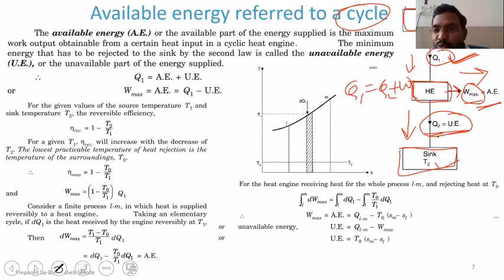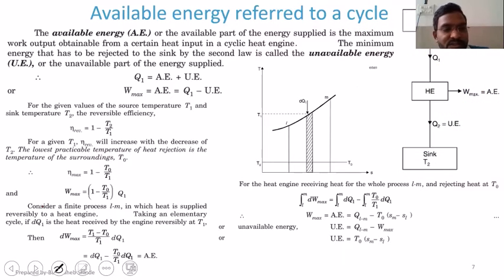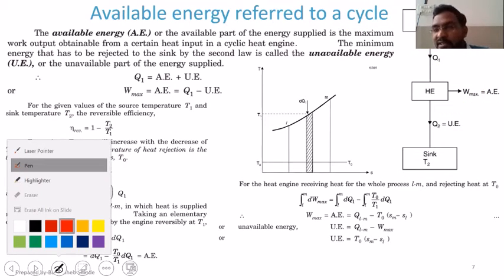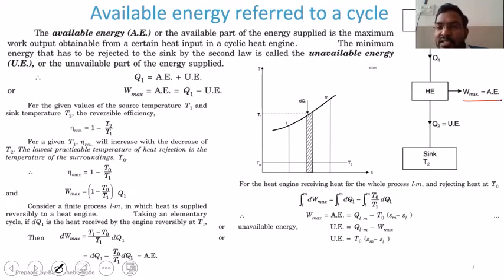Whereas this Q2 is also part of the same Q1 that is going to be unused, that is supposed to be rejected to the low temperature sink, or in most cases the atmosphere. So that part is called unavailable energy, denoted by UE. AE stands for available energy, UE stands for unavailable energy. So this W max is nothing but the available energy, and Q2 is nothing but the unavailable energy.